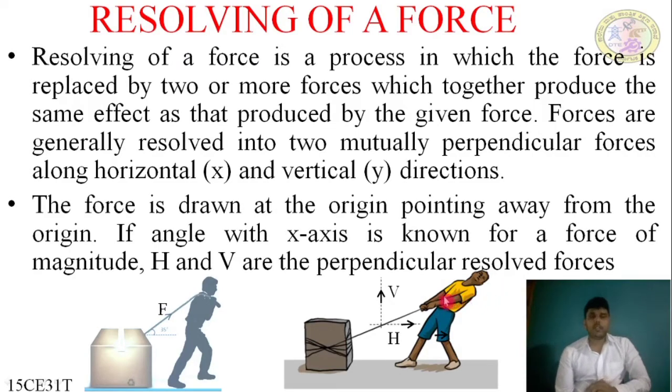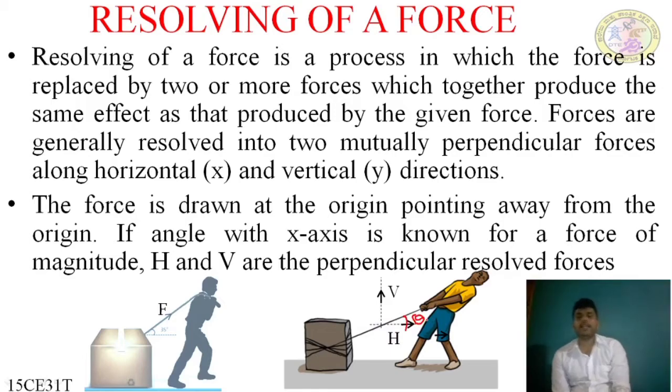The force is drawn at the origin, pointing away from the origin. If the angle with the x-axis is known, here in this portion, I'll assume it as theta, then we can resolve the forces.